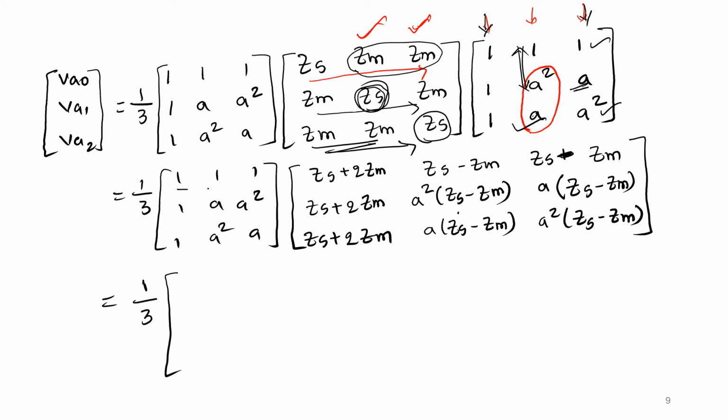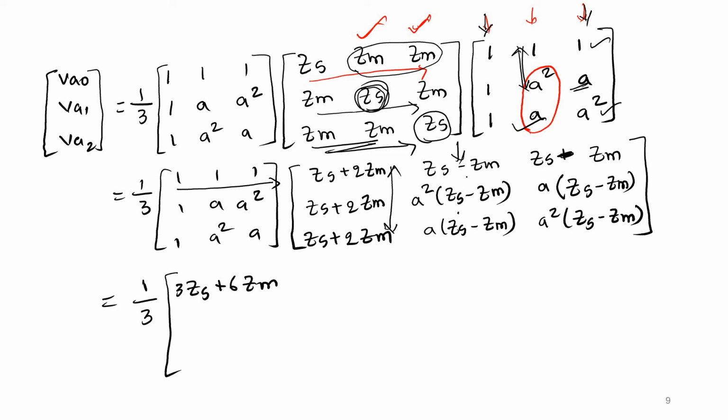Now here the first row is having all the ones. If all the ones are there, our job is very easy. So 1, 1, 1, you can add all these three terms directly. Now first row and the second column, this also you can add directly because this is 1. Here every term is having Zs minus Zm.